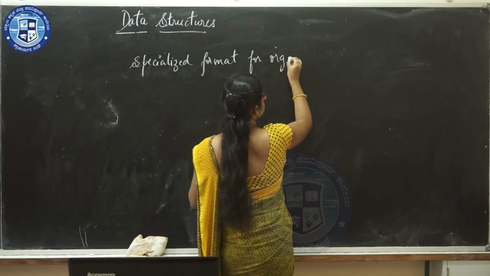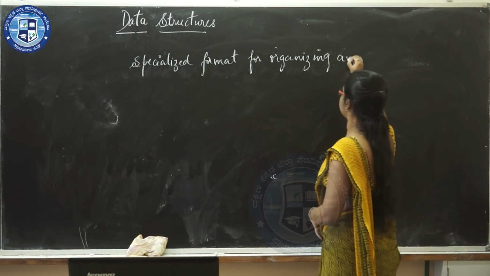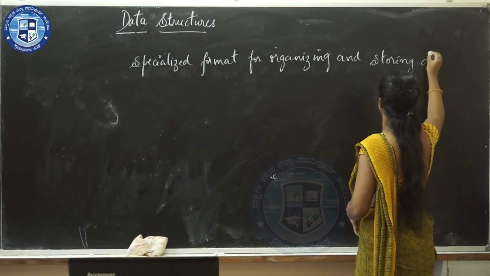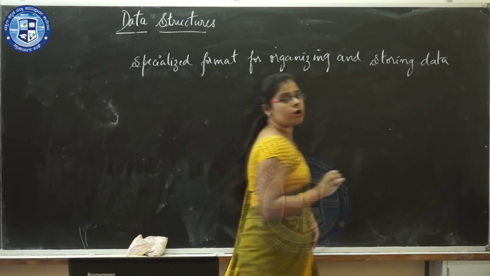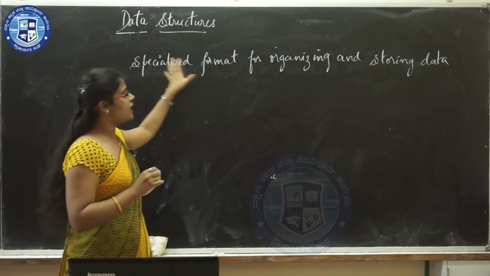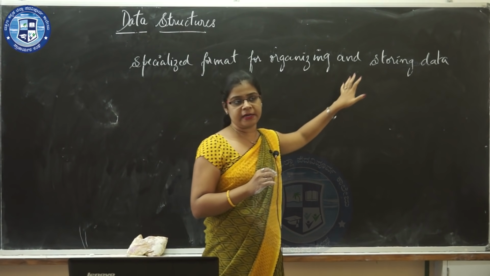So a data structure is a specialized format for organizing and storing the data.